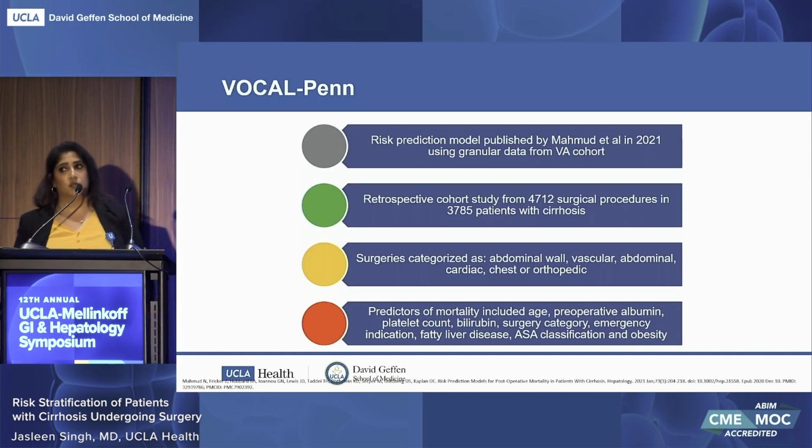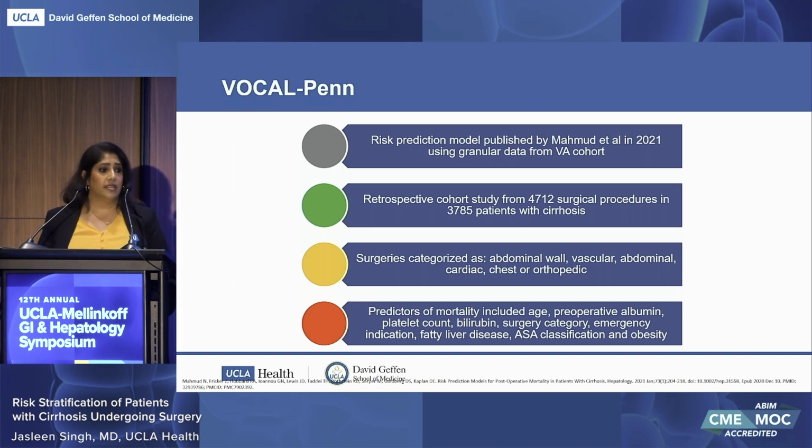So next to talk about VOCAL-Penn. This is another novel risk stratification tool that was published in 2021 and based on granular data from a VA cohort. This was a retrospective study of 4,700 surgical procedures in almost 3,800 patients with cirrhosis. They categorized by surgery, actually: abdominal wall, vascular, abdominal, cardiac, chest, or orthopedic. So these were major surgeries. What they found was that predictors of mortality included age, preoperative albumin, platelet count, bilirubin, surgical category, emergency indication, fatty liver disease, ASA classification, and obesity.